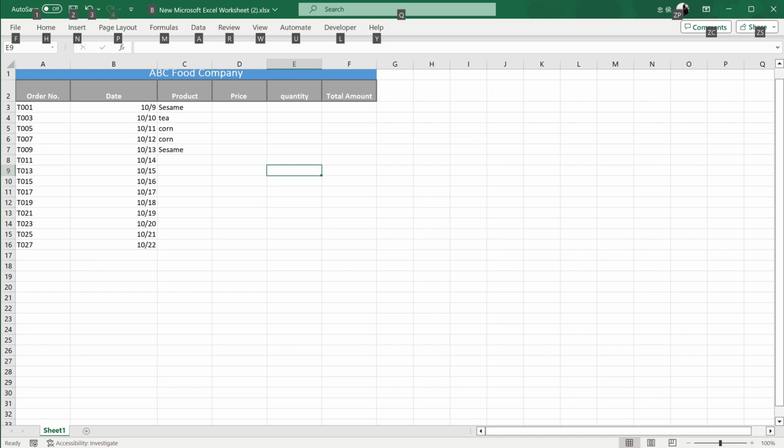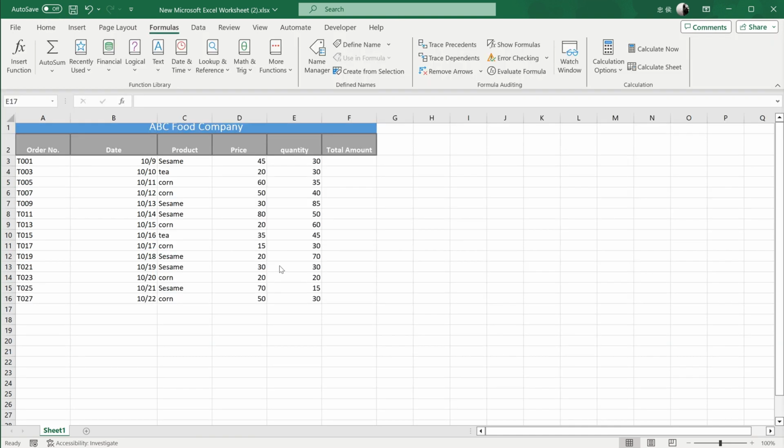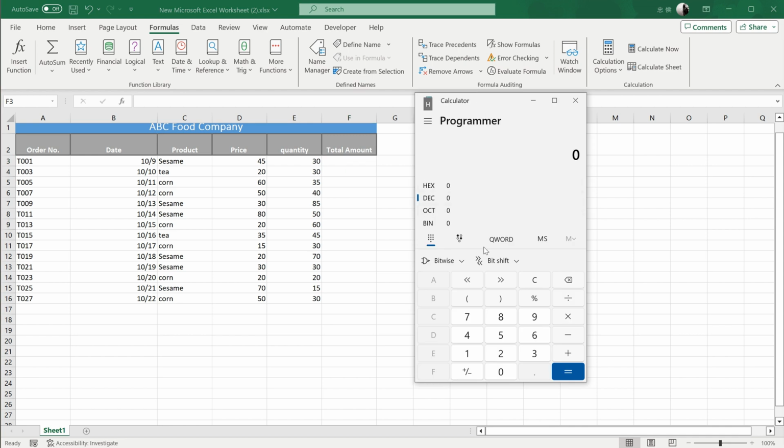Okay, after completing the product column, I also spent some time entering the unit price and quantity. Finally, let's set up a simple Excel formula. Let's take the total amount as an example. If we use a traditional calculator, we should probably directly press 45 multiplied by 30, then press an equals button to calculate the answer.